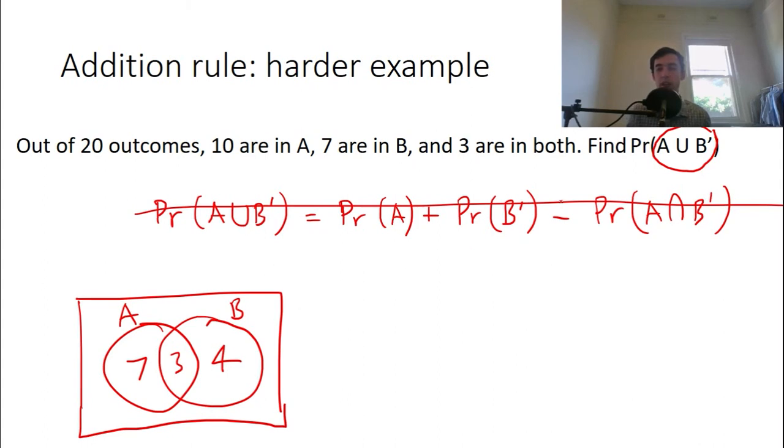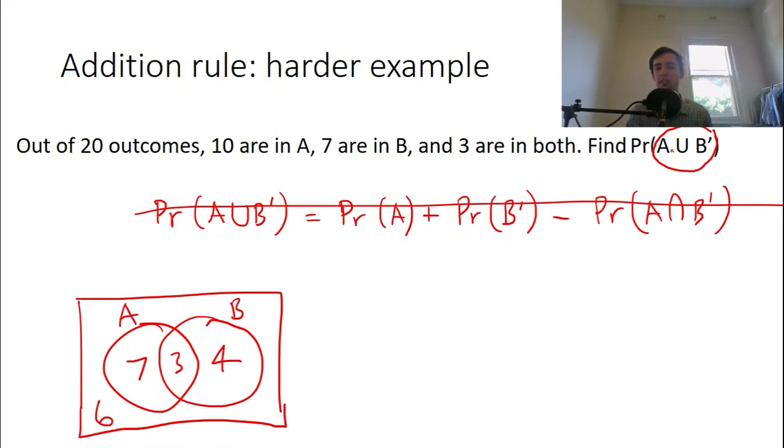Okay, we'll do the last part of the diagram. If we've got 7 plus 3, which is 10, plus 4, which is 14 outcomes in here, and we've got 20 in total, that means there's only 6 left.